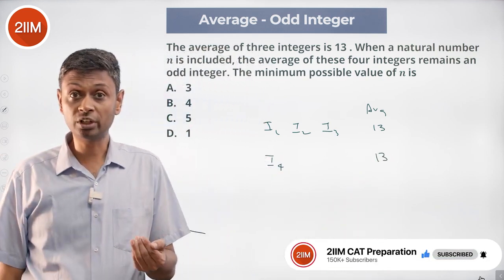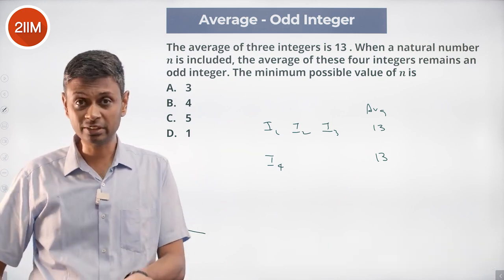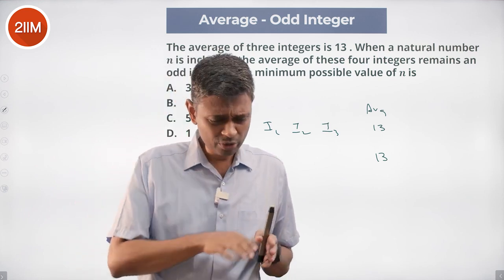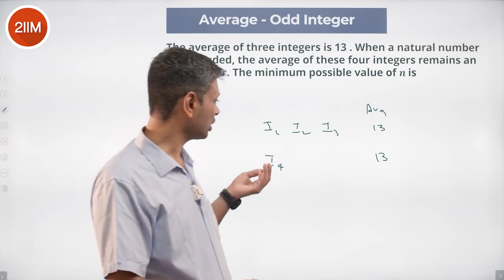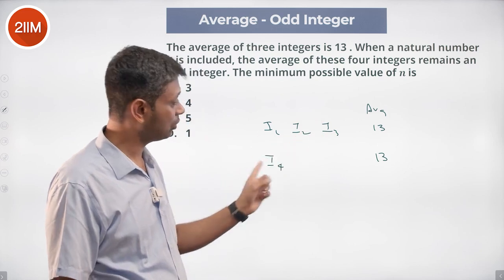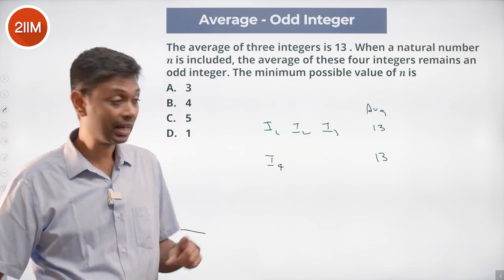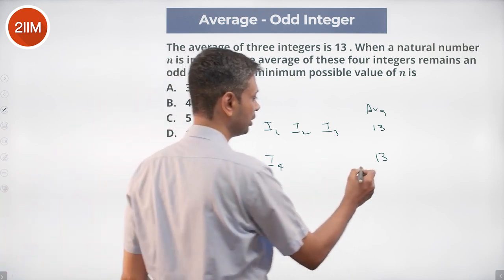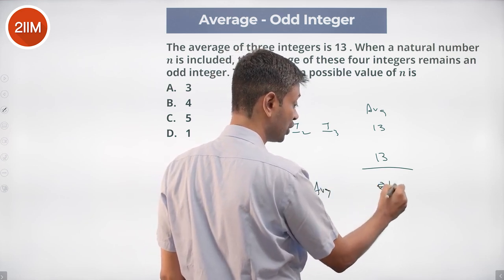If the fourth number is more than 13, the average will increase. If it is less than 13, the average will decrease. It remains an integer, so the excess brought in by the fourth number should be equally distributable across these fellows. Whatever I bring more from I4, I can distribute across all 4. If it has to remain an integer, I can add 1, 1, 1, 1, so I4 could bring 4 more than 13. If I4 brings 13, the overall average is unchanged, 13.